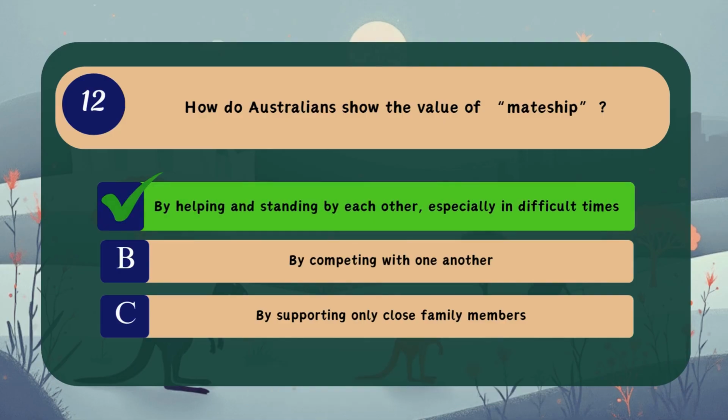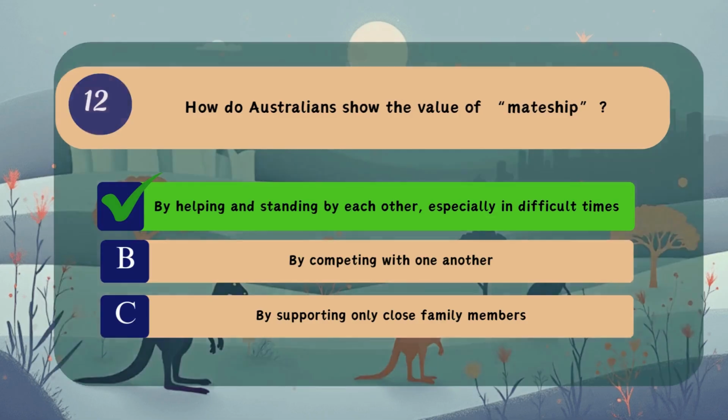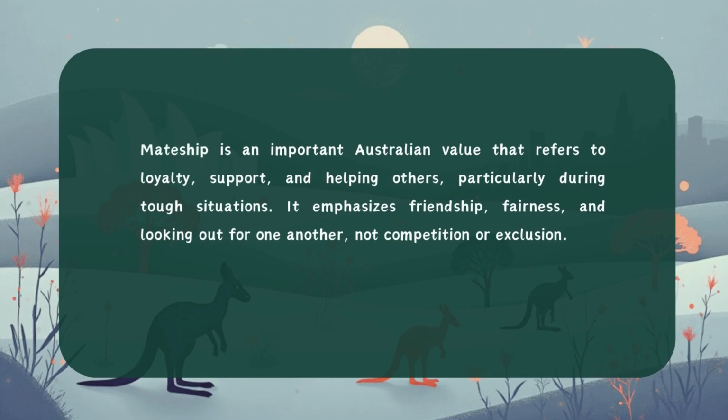Correct answer, A. By helping and standing by each other, especially in difficult times. Mateship is an important Australian value that refers to loyalty, support, and helping others, particularly during tough situations. It emphasises friendship, fairness, and looking out for one another, not competition or exclusion.